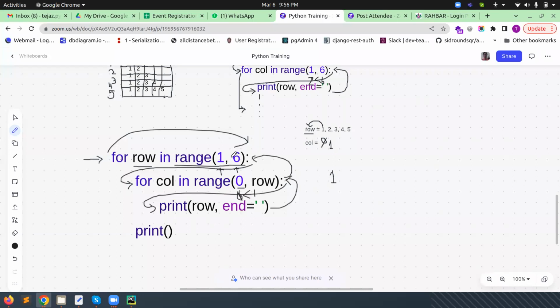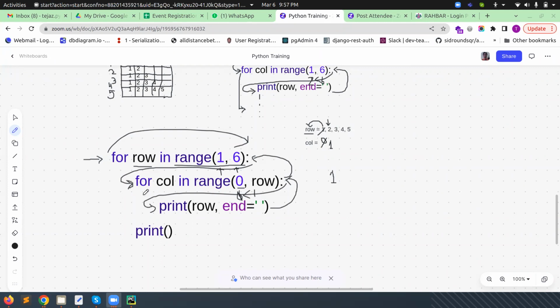Now what will happen? The compiler will increment the value of the row. What is the value of the row now? It will become 2. So 2 is less than 6. It's true. So now it will come inside this condition. Inside this condition, it will again start from 0.